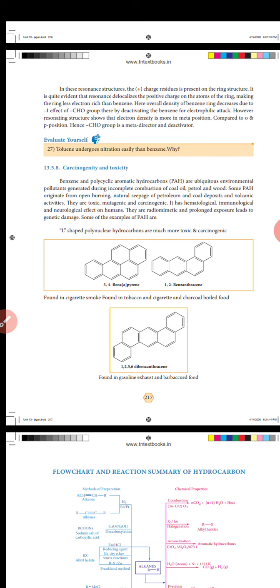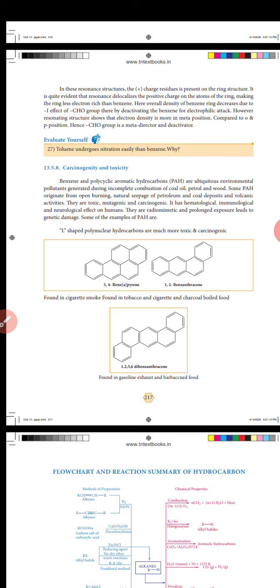They are toxic, mutagenic and carcinogenic. They have hematological, immunological and neurological effects on humans. They are teratogenic, and prolonged exposure leads to genetic damage.